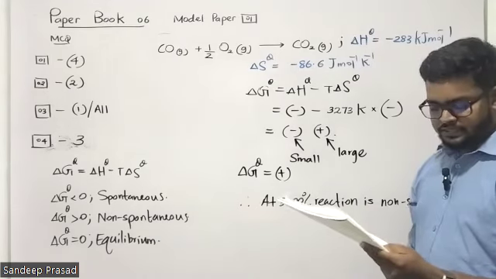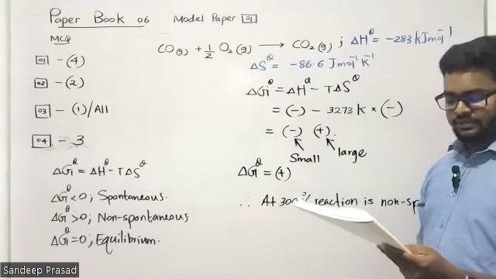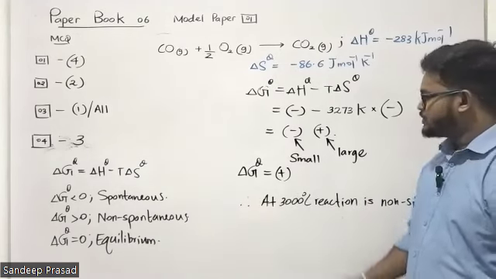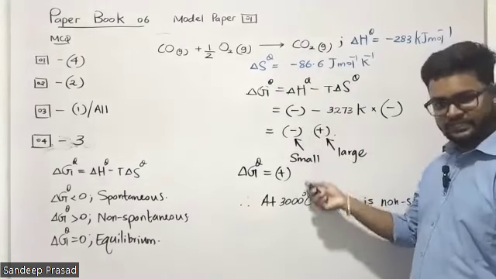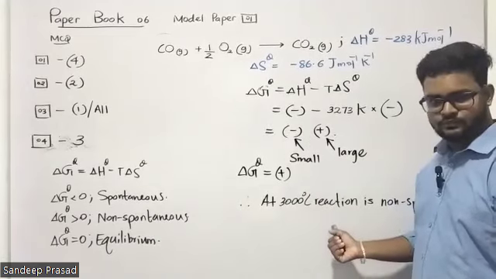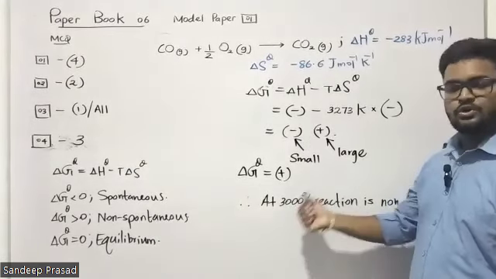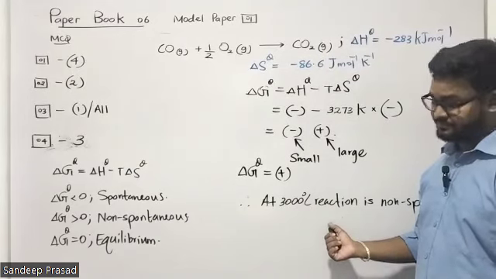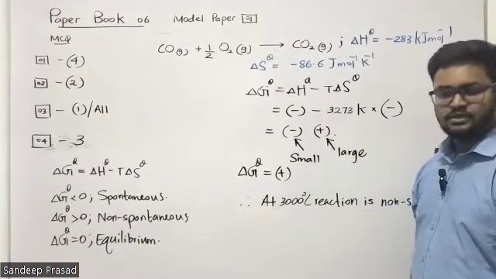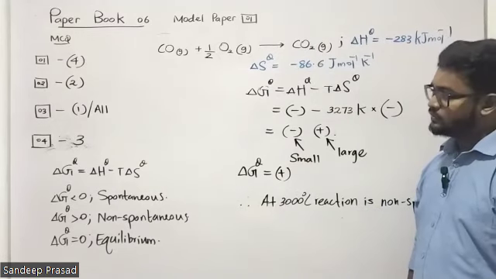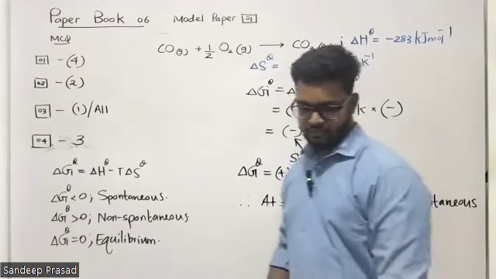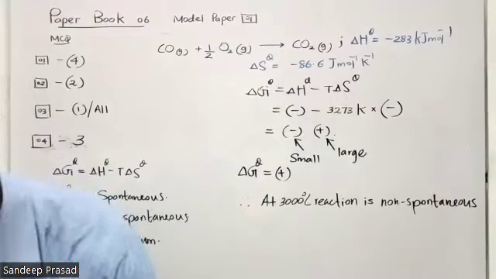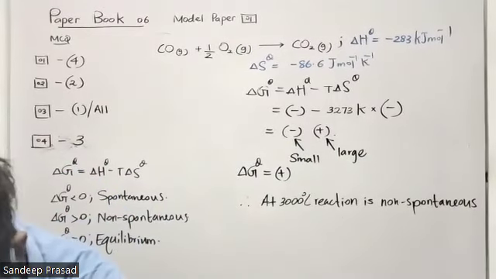Number 5, the reaction exists in equilibrium at 25 degrees Celsius. Students, we did the calculation at 25. There, we had a negative value, so it is not 0. So therefore, we can tell that delta G theta at 25 degrees Celsius is not equal to 0. So the third statement is the correct one. The third one is the correct answer for question number 4.